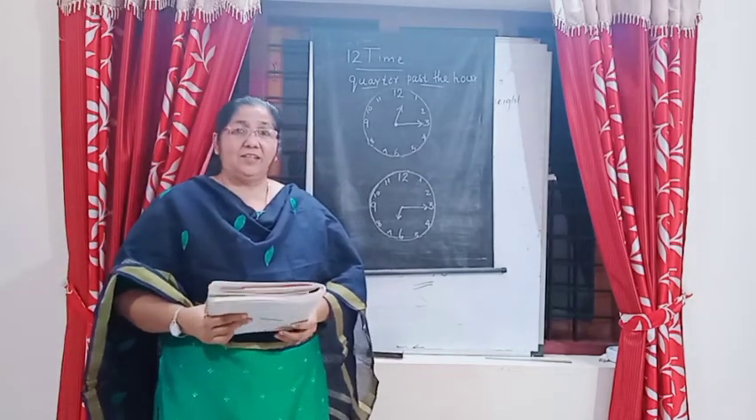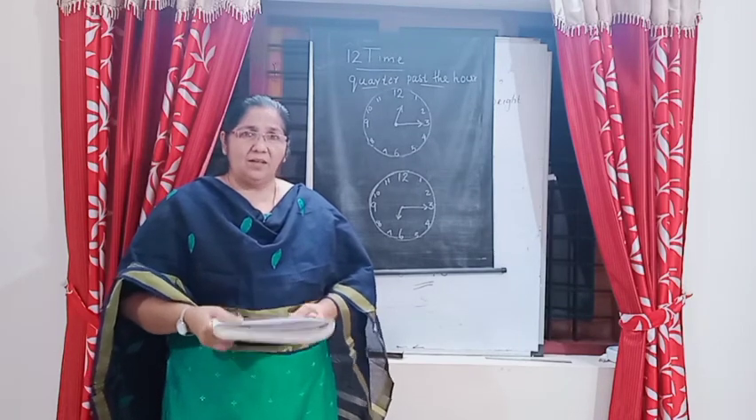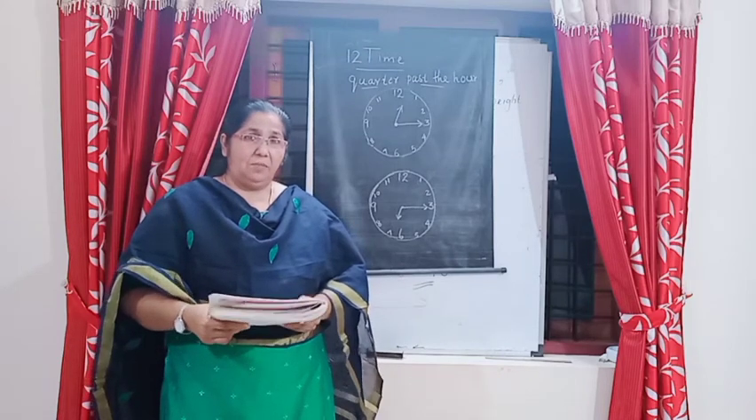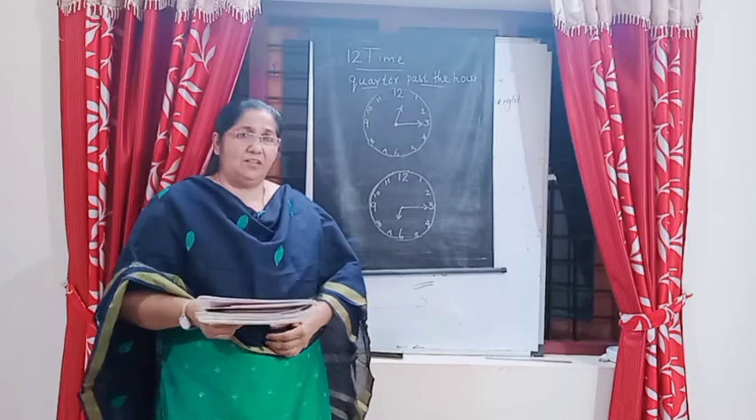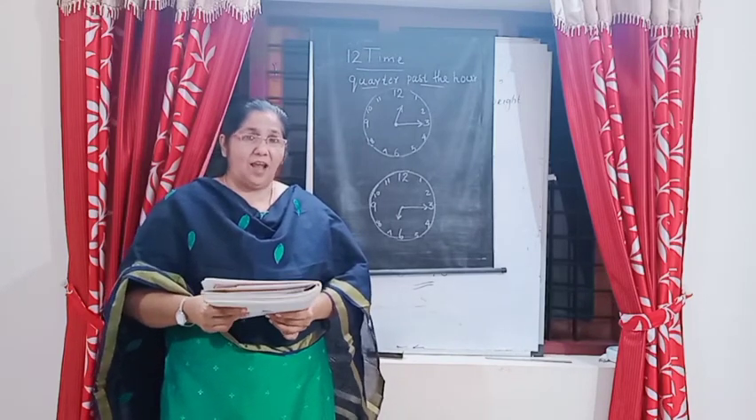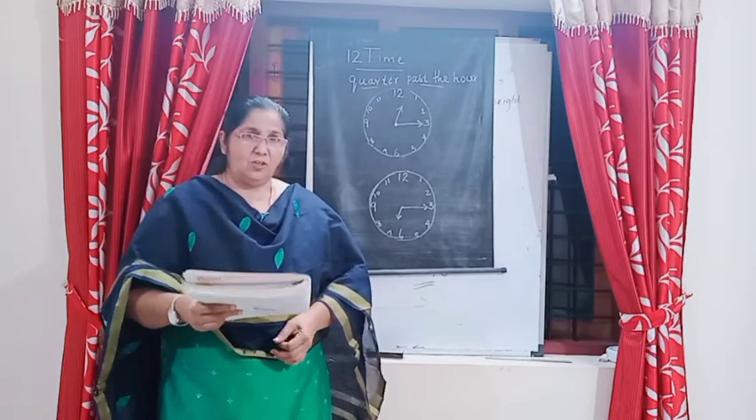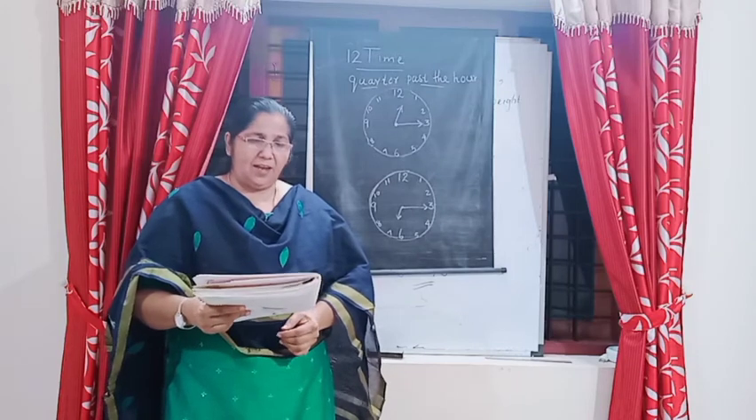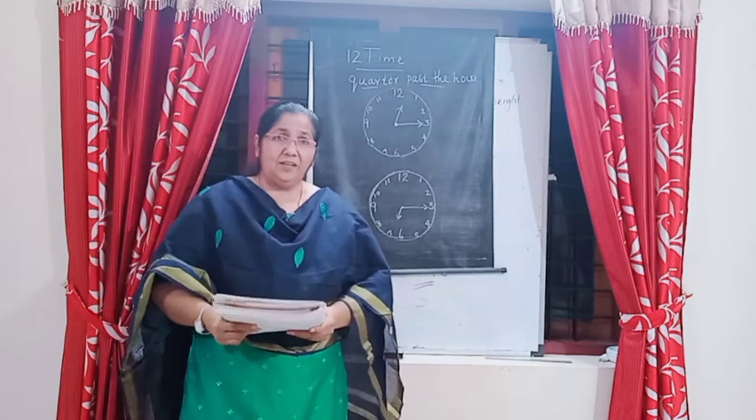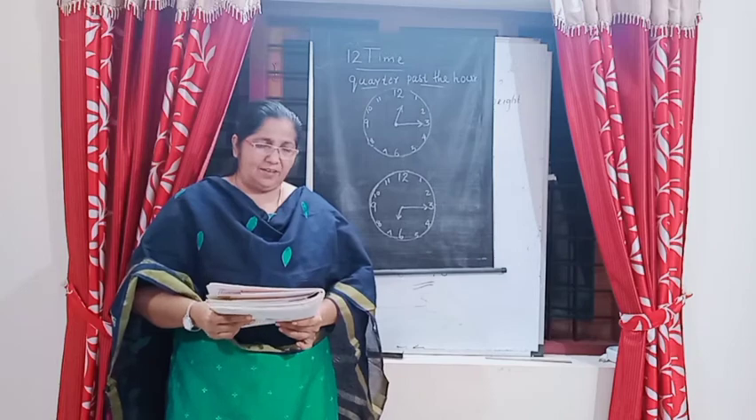We have studied time, chapter 12. 1 hour is equal to 60 minutes. Half hour is 30 minutes. We have studied the minute hand and the hour hand. The longer hand is called the minute hand. The short hand is called the hour hand. Then we studied half past the hour. 9:30 is equal to half past 9.